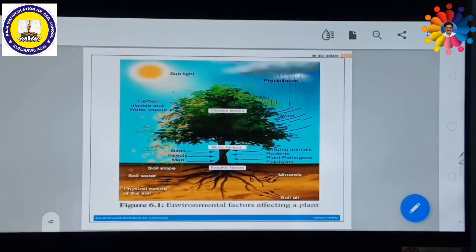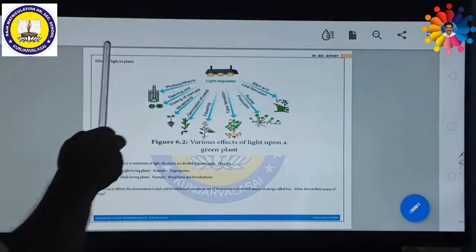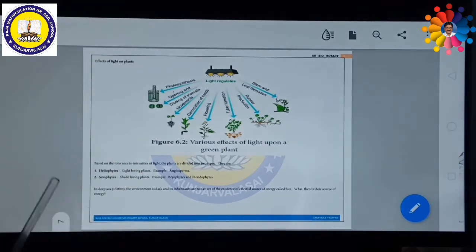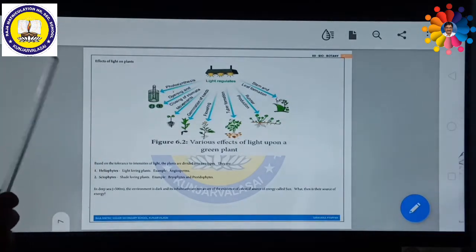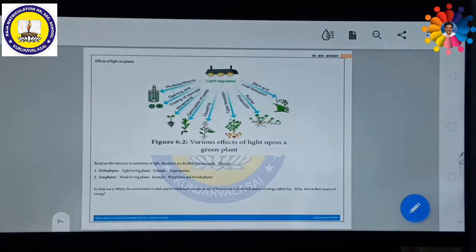So this sunlight directly affects plants as well as various living organisms. Now, effects of light on plants. This light is very essential for photosynthesis. It is also essential for opening and closing of stomata for transpiration. During transpiration, excess water is evaporated, and due to this, absorption of water and minerals takes place. Simultaneously, exchange of gases between the plants and the atmosphere takes place through the opening and closing of stomata. You might have studied this in the 11th class syllabus itself.